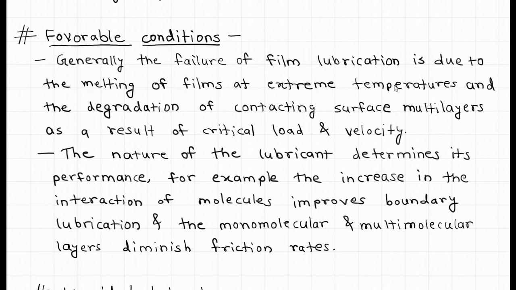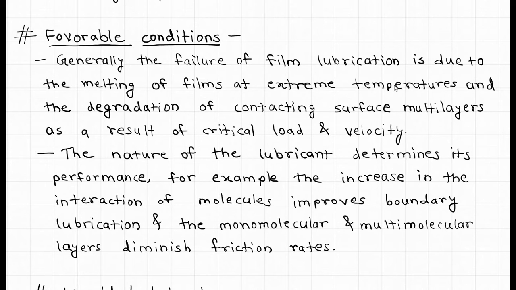Now, the favorable conditions. Generally, the failure of film lubrication is due to the melting of films at extreme temperatures and the degradation of contacting surface multilayers as a result of critical load and velocity. Besides, there are many conditions that can improve the lubrication.